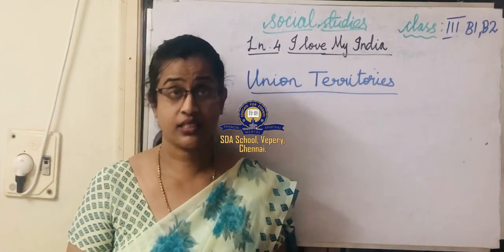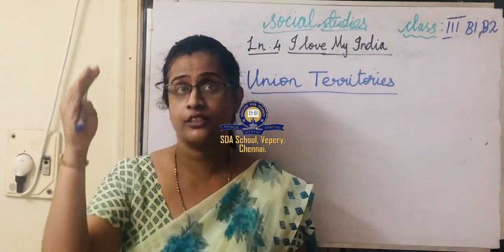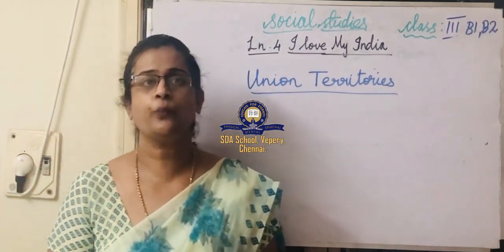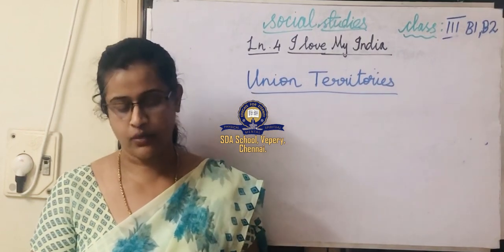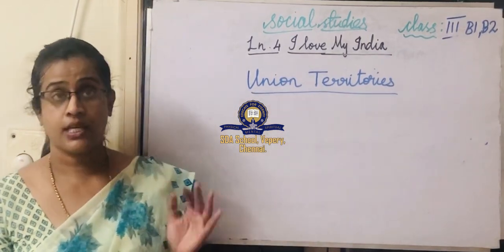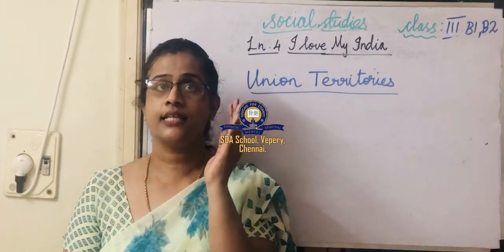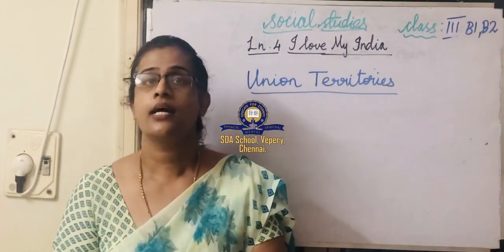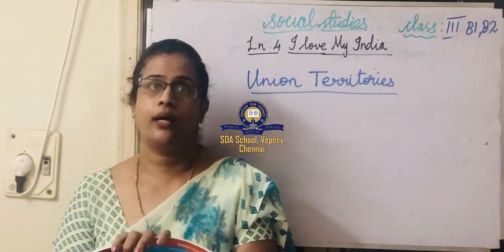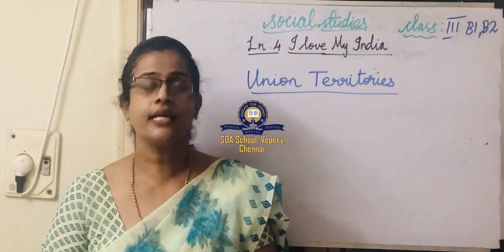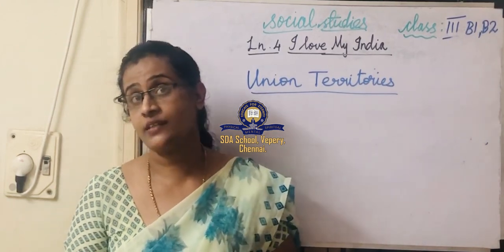Okay, children, that's it. We'll just sum up what we saw in this video. First, we saw about India. India is the 7th largest country in the world, and it is the 2nd most populated country after China.